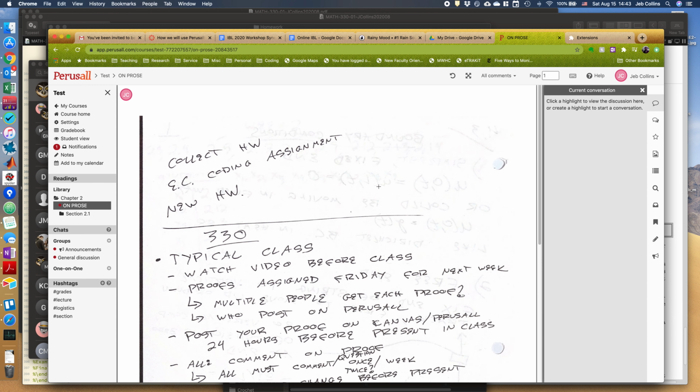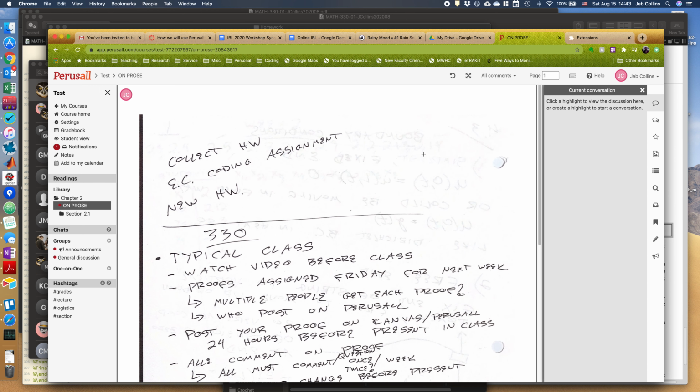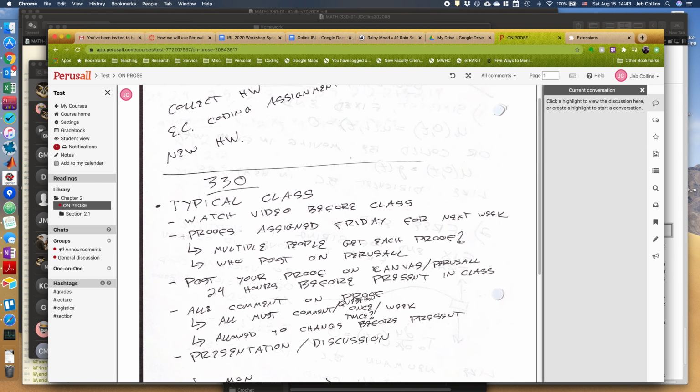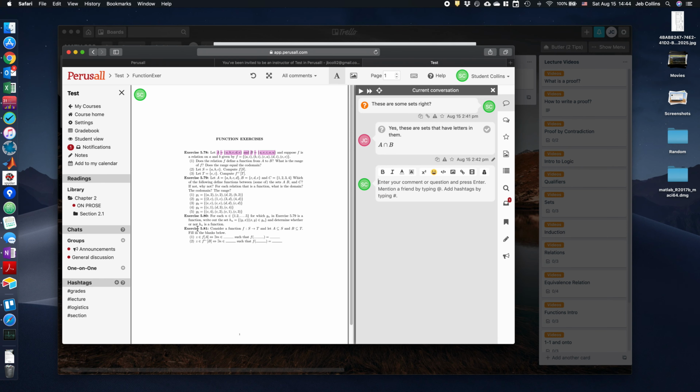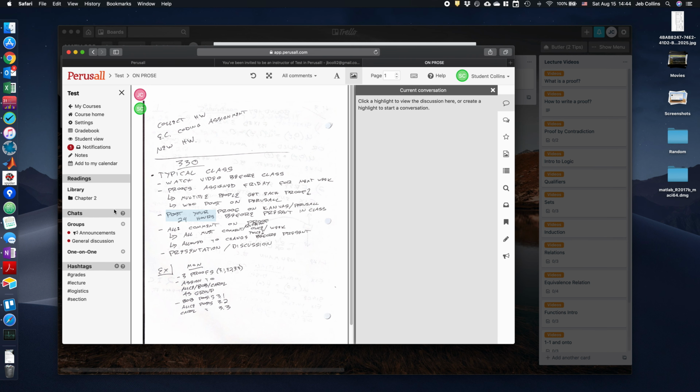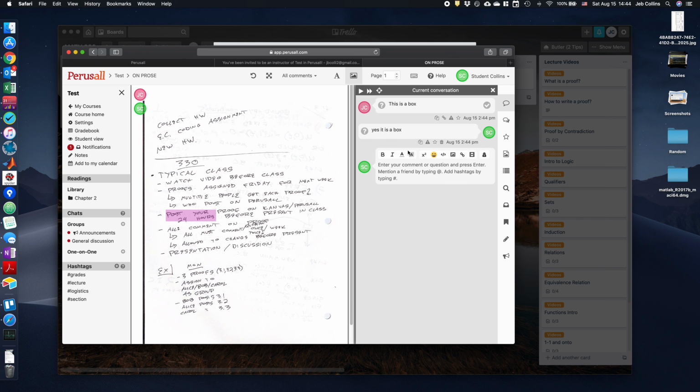We'll open it up, and now what we see is that when we highlight something, we are just going to create a box, essentially. So it's not going to be quite as precise as highlighting the actual words, but it works just the same. This is a box. I go to my other account. I open up the proof. I can click on that. Yes, it is a box.